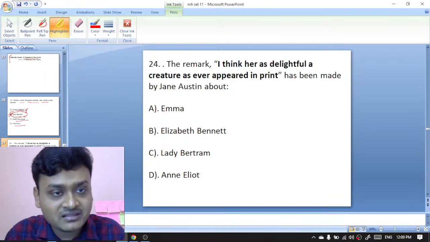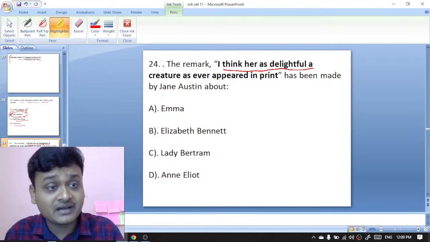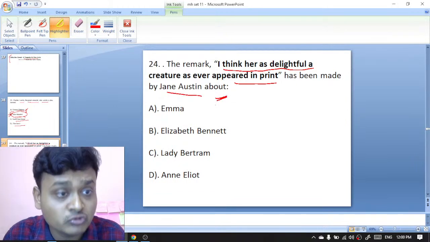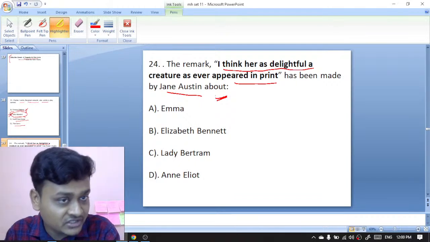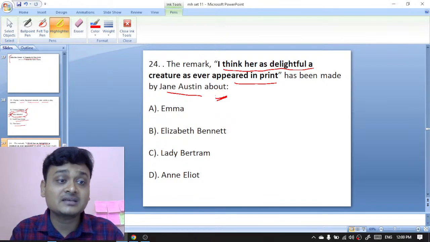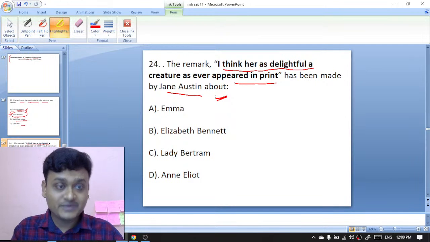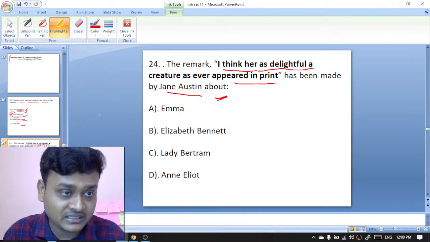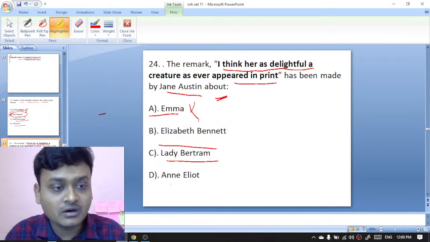Now the remark "I think her as delightful a creature as ever appeared in print" has been made by Jane Austen. About whom? She has written this, and she is actually praising the character. You will have to identify the female character. Emma, Elizabeth Bennet, Lady Bertram, or Anne Elliot.